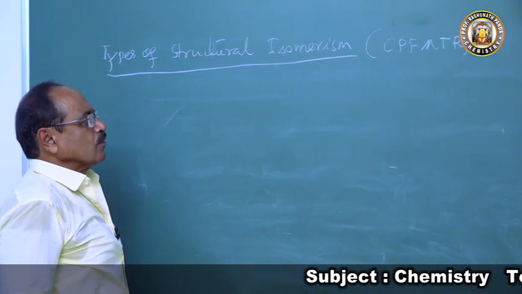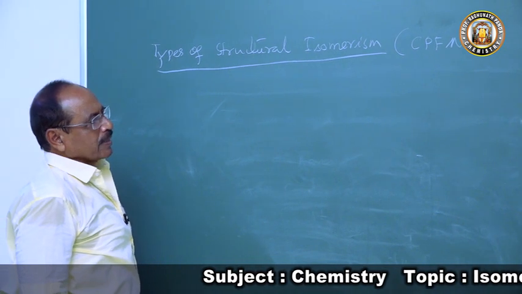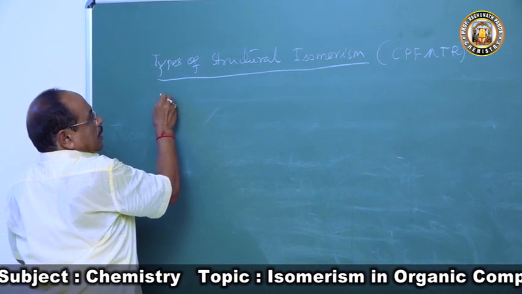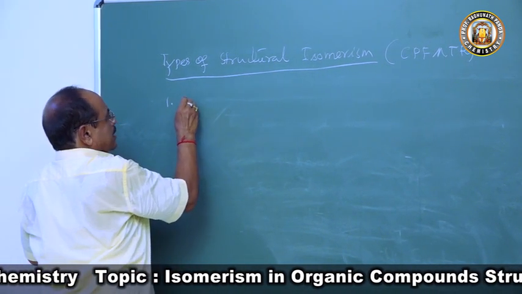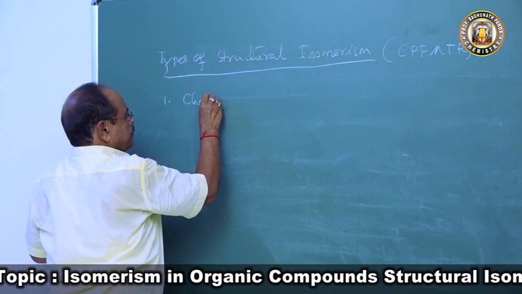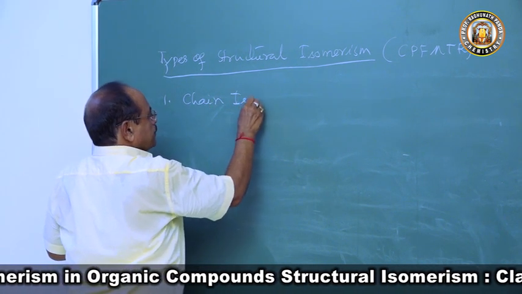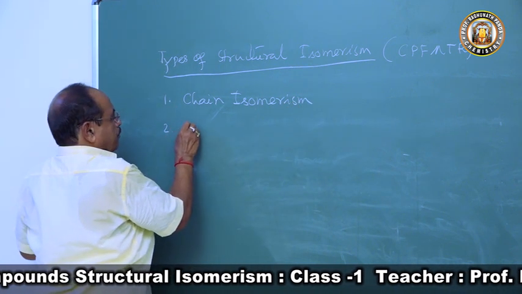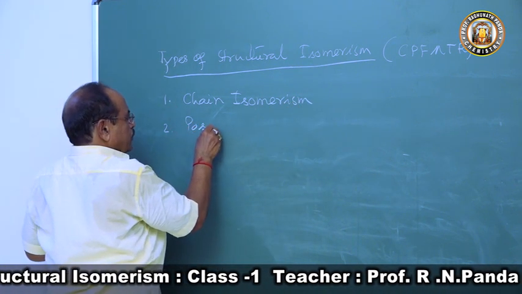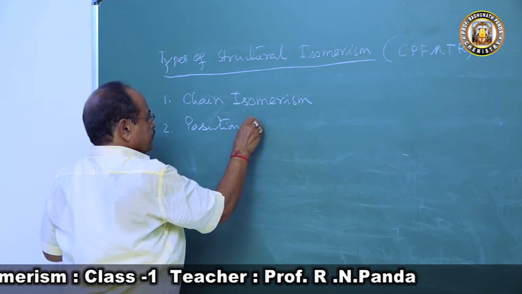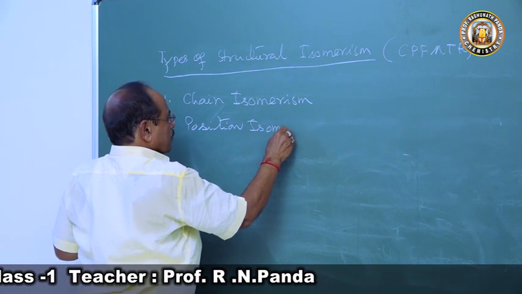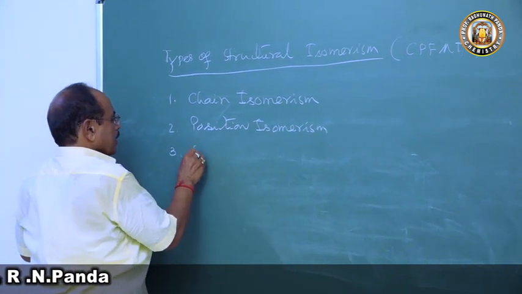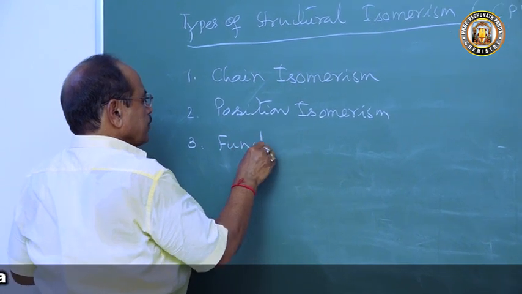What is this? C stands for chain isomerism. P stands for position isomerism. Then F stands for functional isomerism.